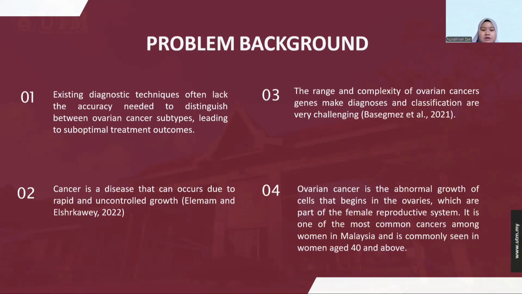2021. Cancer is a leading cause of death nowadays, and ovarian cancer is an abnormal growth of cells that begins in the ovary, which is part of the female reproductive system. It is common among women nowadays, especially in Malaysia, and especially in women of age 50 and above. Although ovarian cancer only accounts for 2.5% of cancers in women, it ranks as the fifth leading cause of cancer death among women.